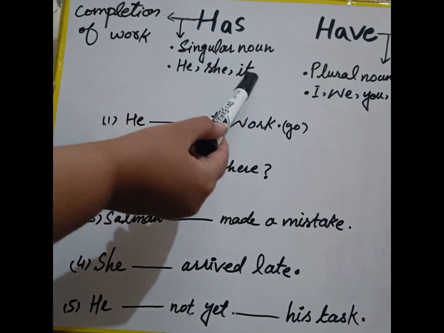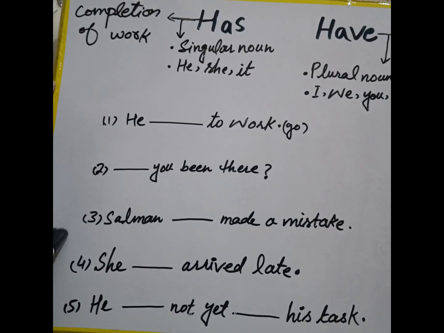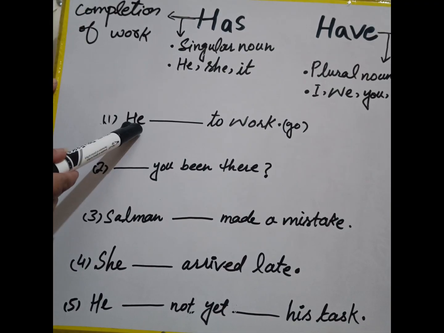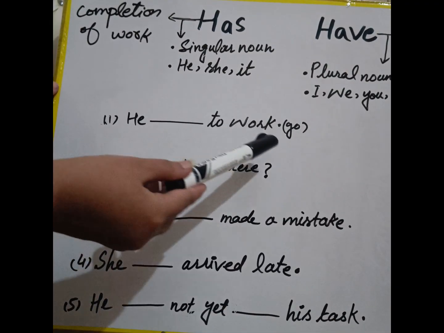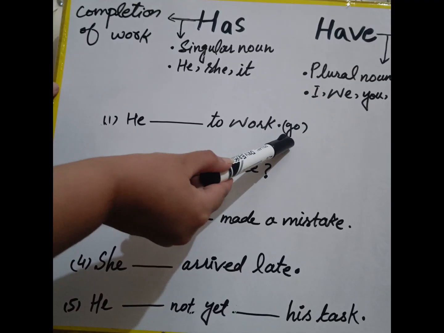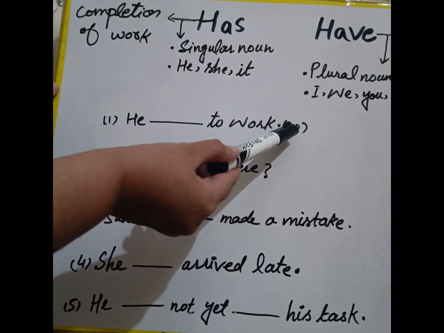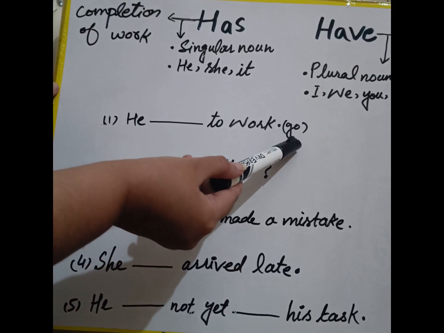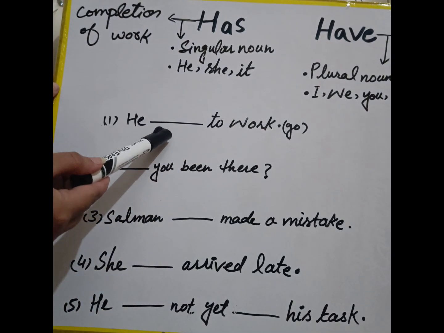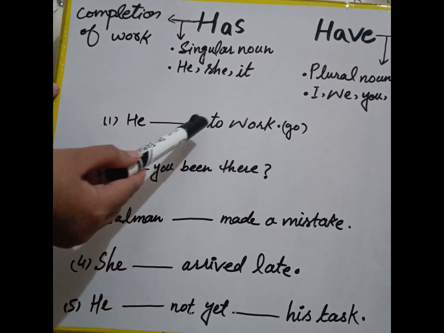So now let's apply this knowledge on our quiz or on our exercise that we have here. First of all, the first sentence that we have is "He dash to work," and then we have go. Go is the first form of the verb which denotes that we are to utilize this form, but according to the sentence, "He blank to work."